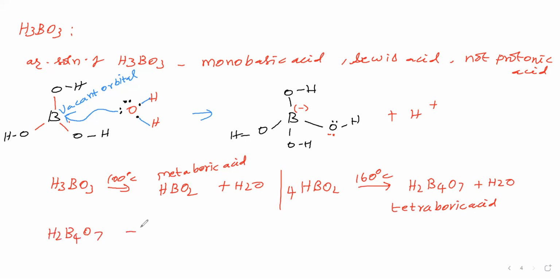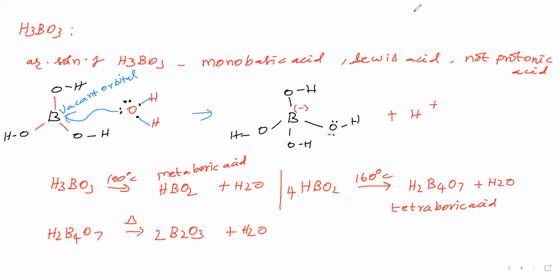This is strongly heated. What we are getting is boric oxide or boron trioxide, boric anhydride: B2O3, plus water. So on balancing we'll write 2 times.